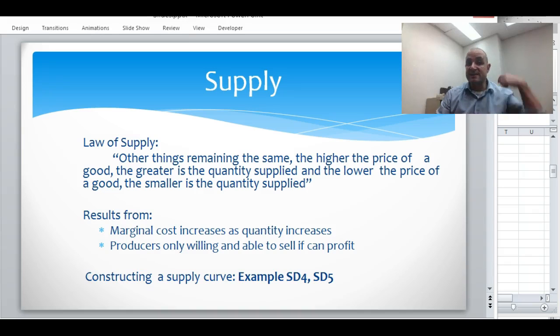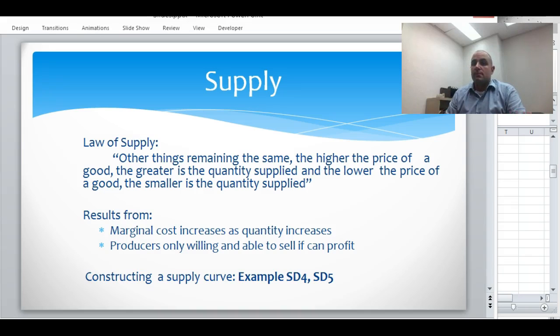So the law of supply says that there's a positive relationship. The higher the price, the more people are willing, able, and have a plan to supply the good, and the quantity supplied goes up. Okay. So why is that? Now, again, producers are only willing and able to sell if they can profit from it.